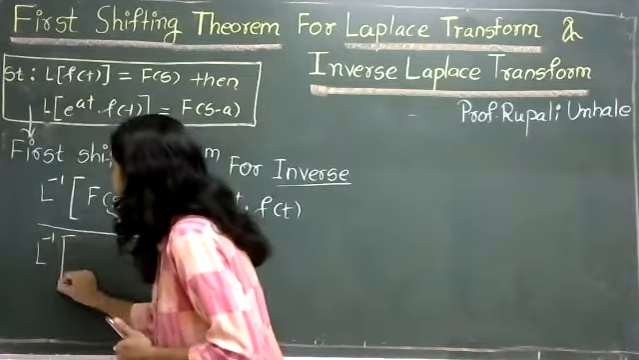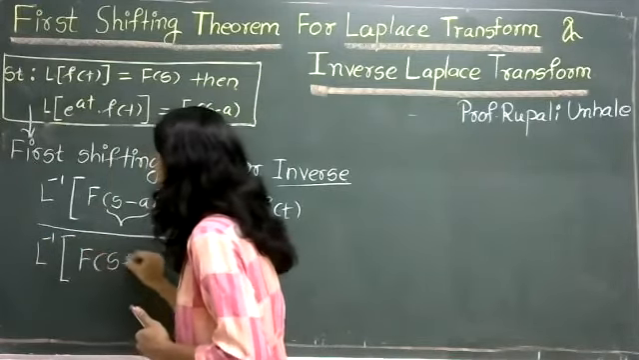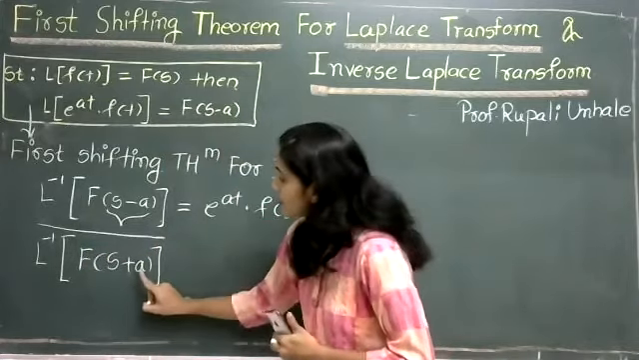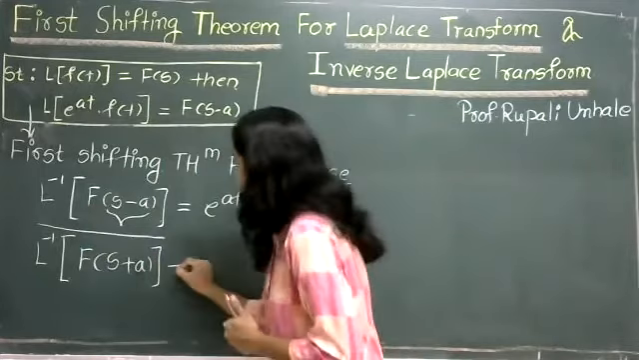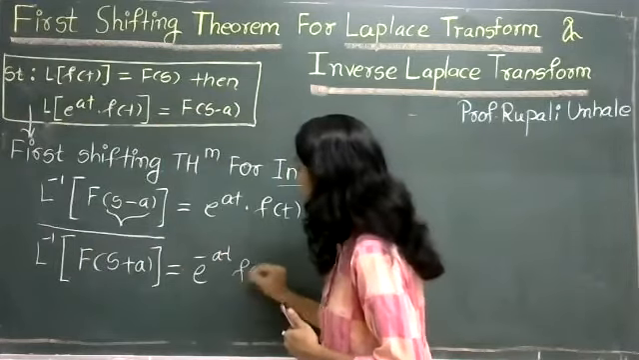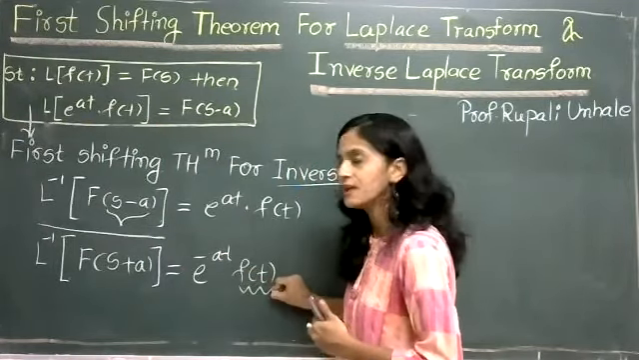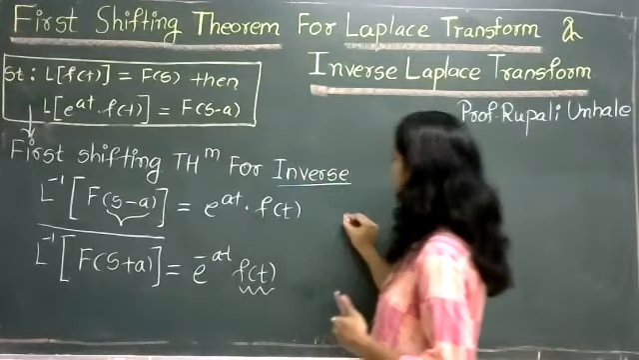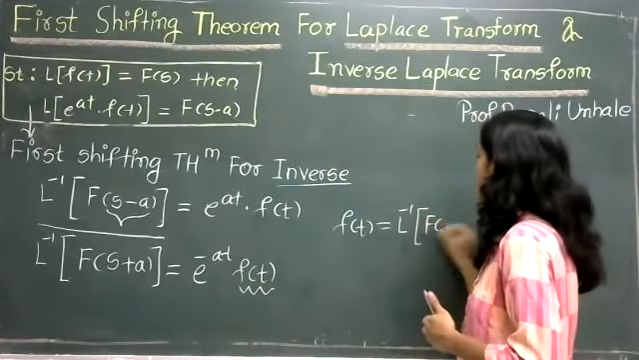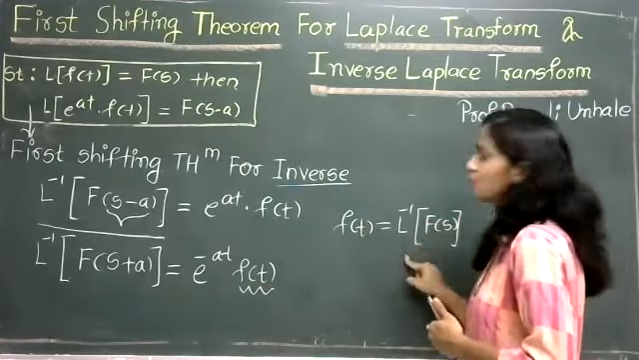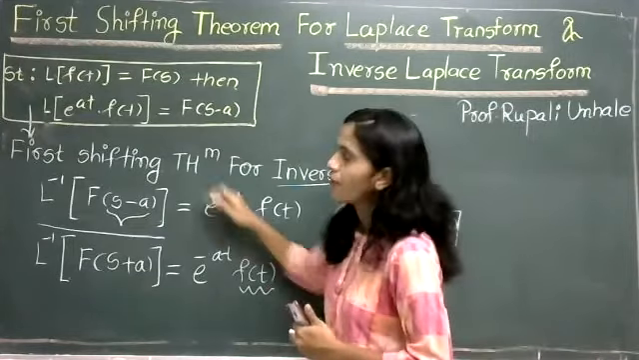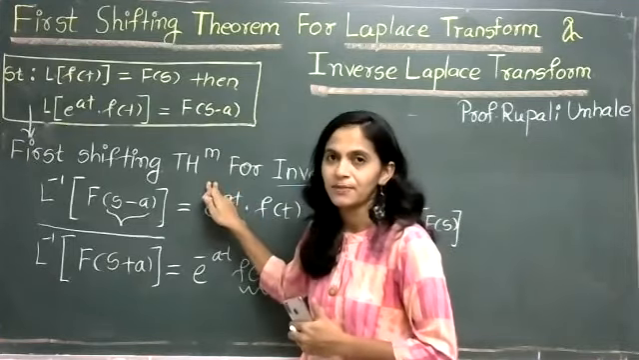If it is L inverse of F(s plus a), here we want to shift this plus a, so this becomes e raised to minus at into f(t). So what is this f(t)? f(t) is nothing but L inverse of F(s). So taking the inverse of F(s), you will get the value of f(t). So this is the statement for the first shifting theorem for the inverse Laplace transform.